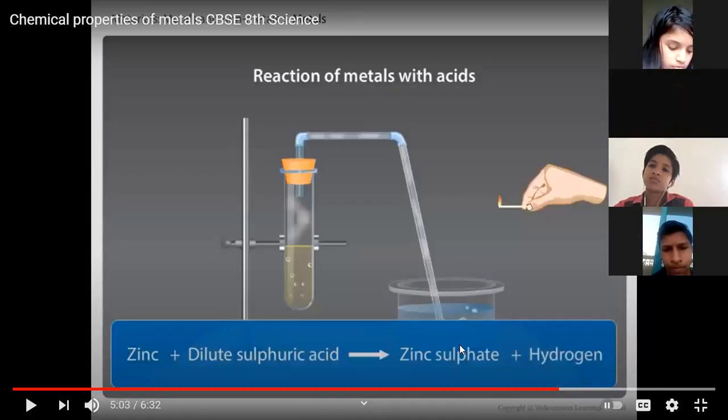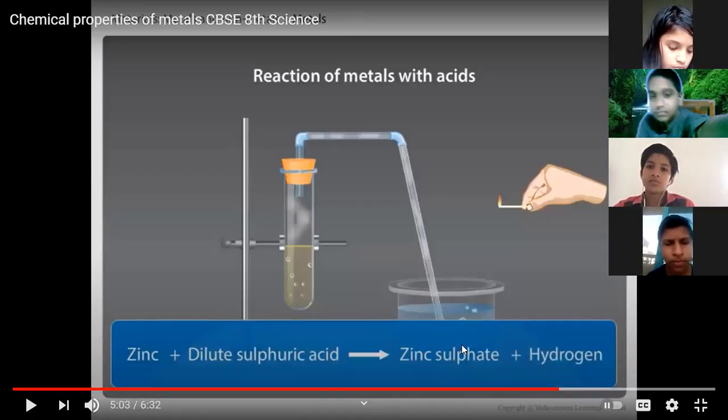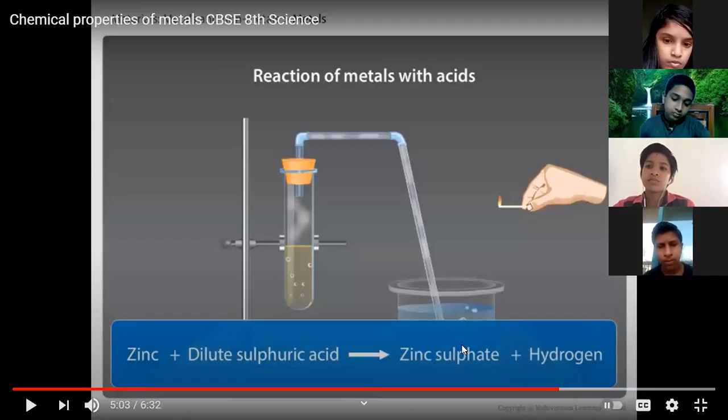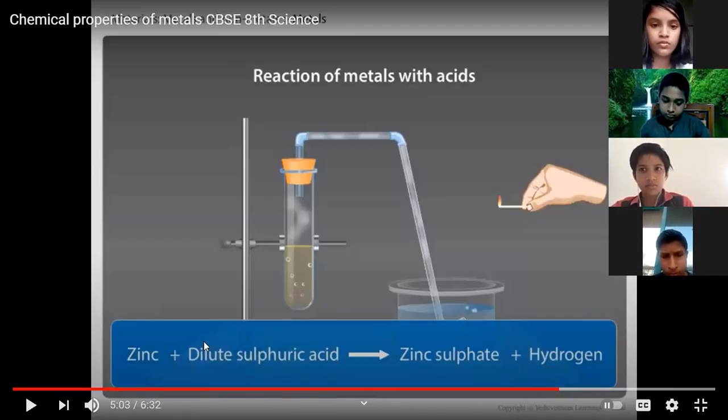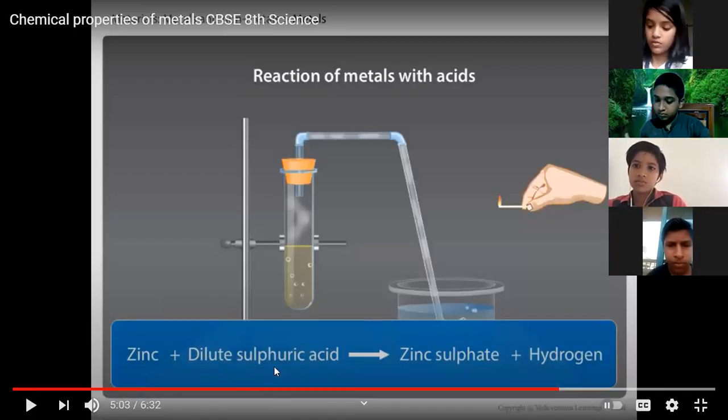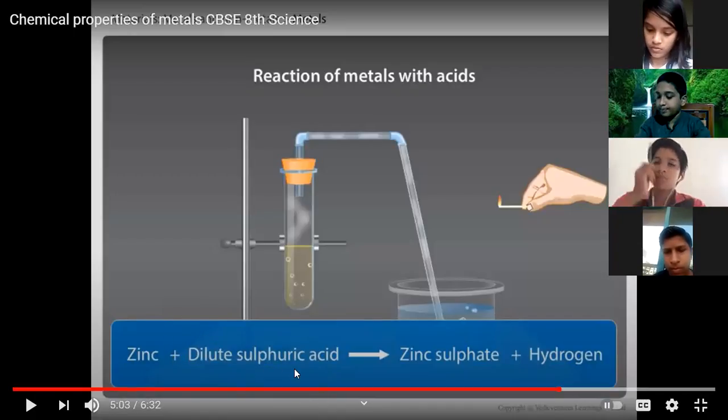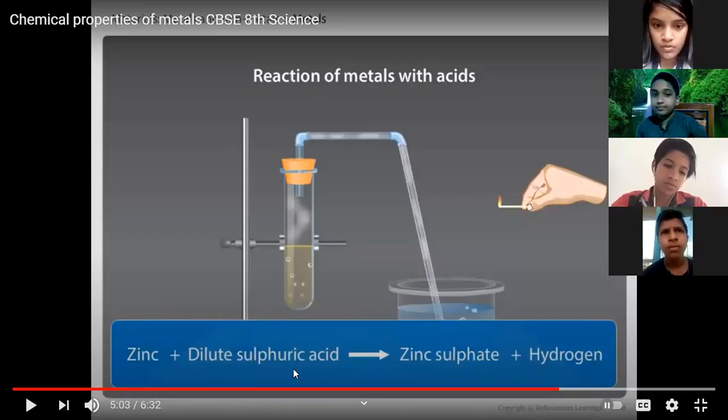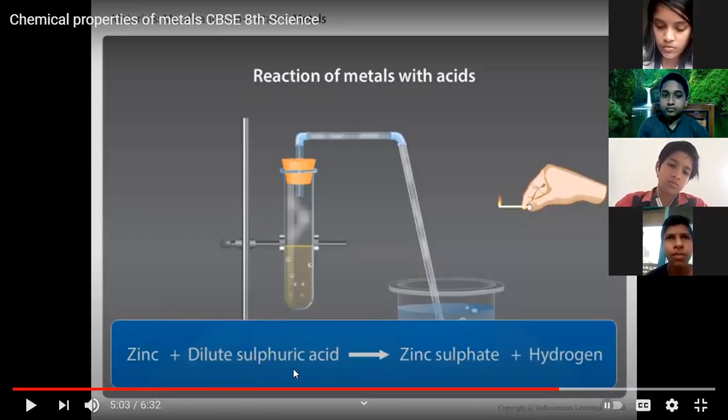Please write this equation in activity 4.6. Activity 4.6, please write it down. Zinc plus dilute sulfuric acid, the reaction with the acid. Below the heading reaction with the acid, please write this equation. That is, when zinc, a metal, reacts with dilute sulfuric acid, zinc sulfate and hydrogen gas is formed. Zinc sulfate plus hydrogen gas.